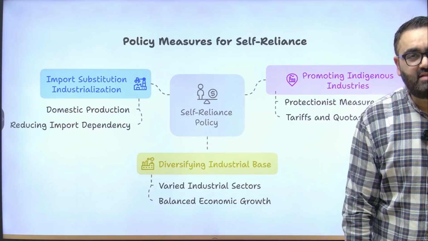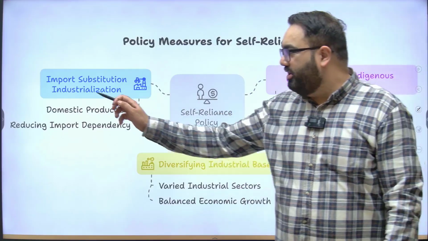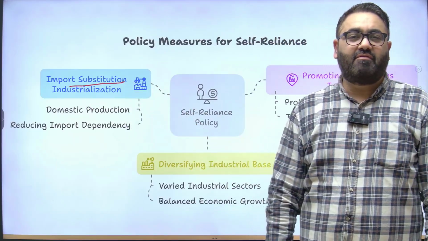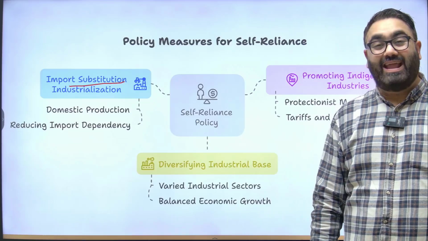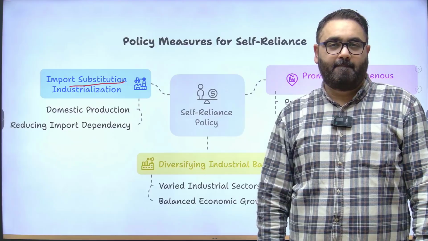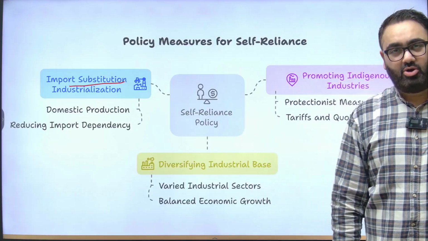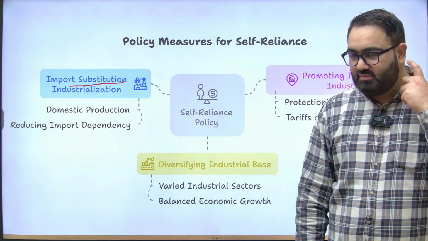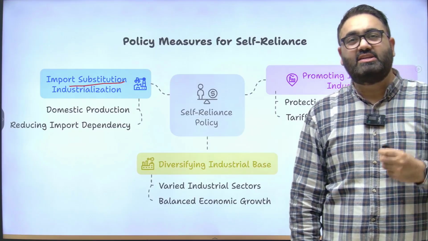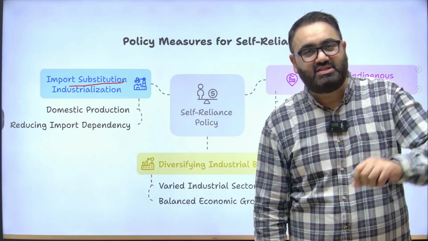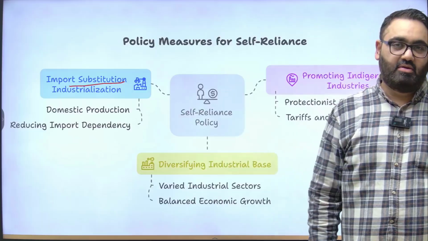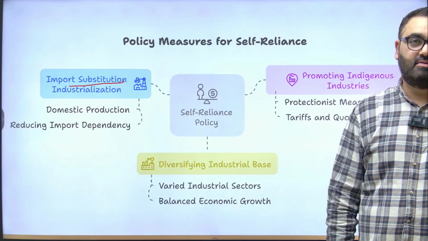The government is consistently trying to ensure import substitution, which means trying to see if most of the products can be made in India rather than imported. It might come at a higher cost. For example, every year or every few years, the defense ministry releases a list of items that the armed forces cannot buy from outside. They have to buy from within India itself to improve our self-reliance.